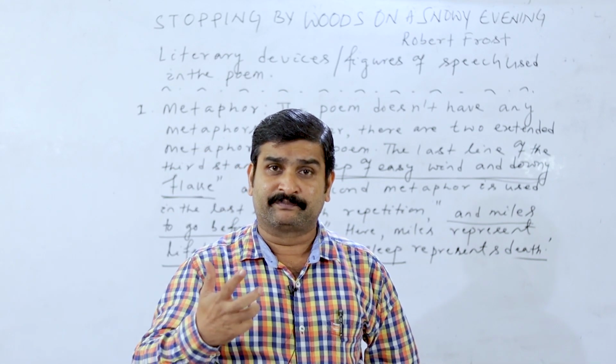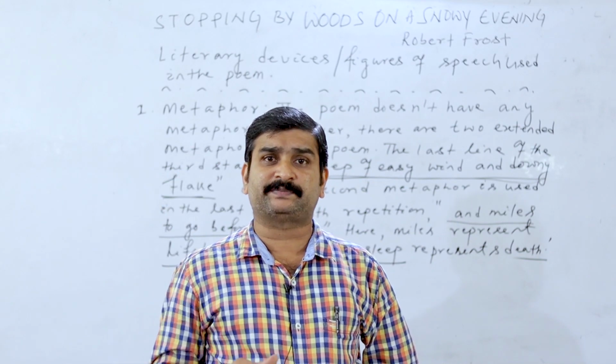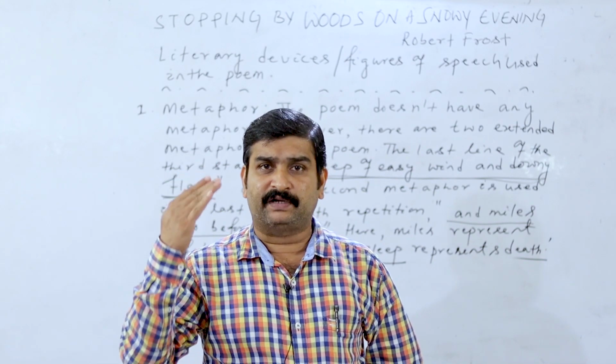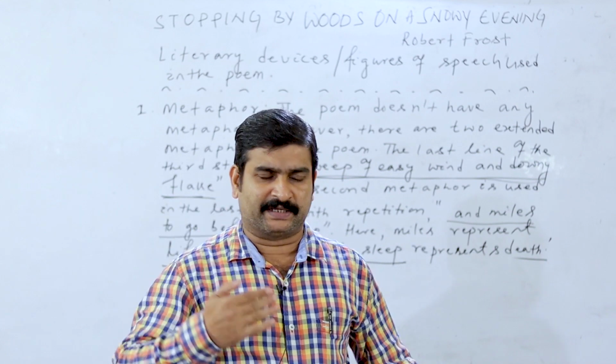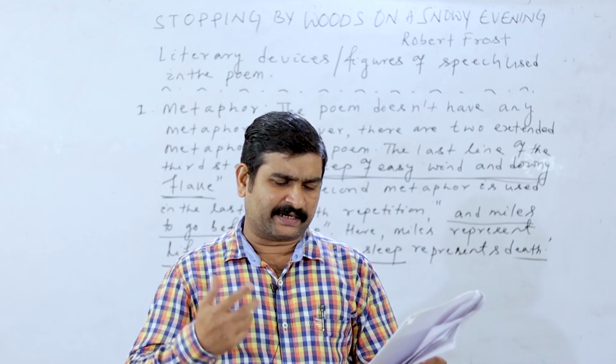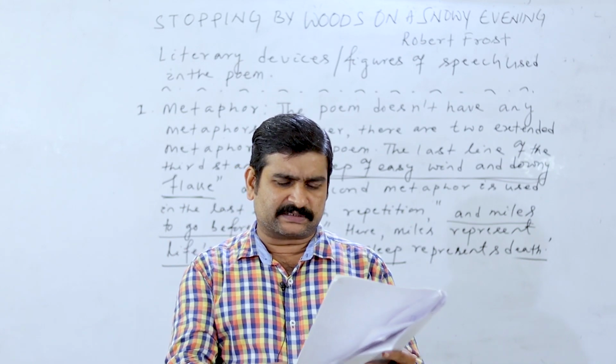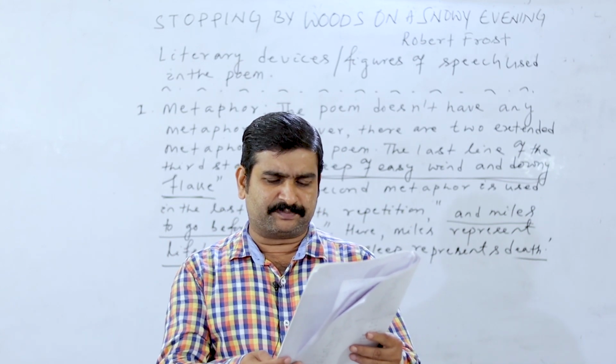Look at the word "he". He gives his harness bells. So here the feelings of the horse have been personified. That's why the poet is using "he". So this is the line I am explaining again. He gives his harness bells a shake to ask if there is a mistake.